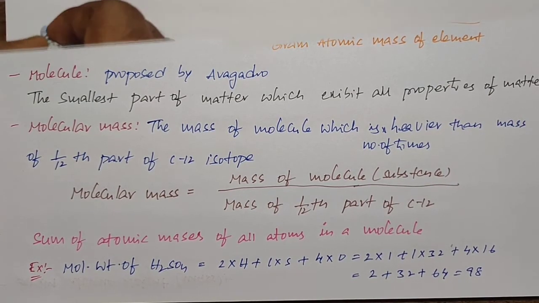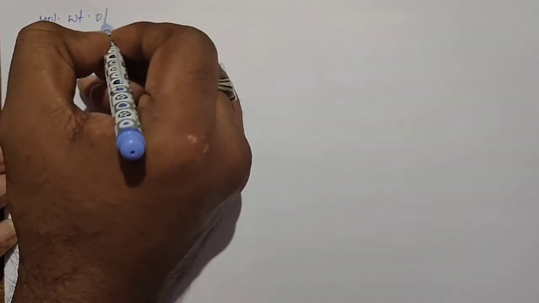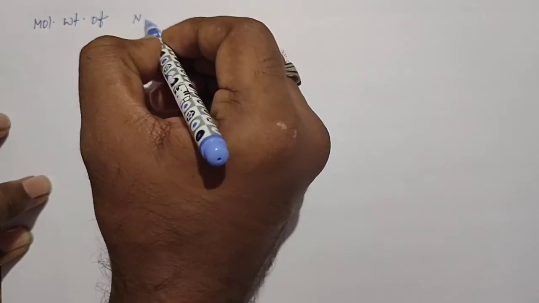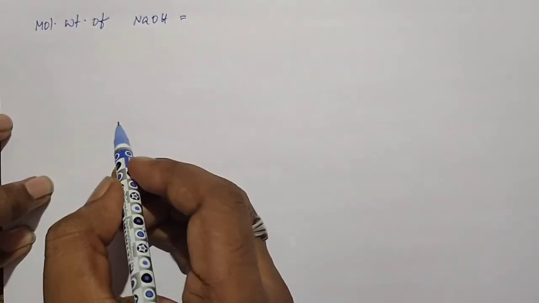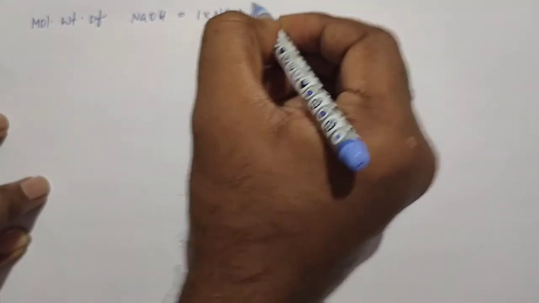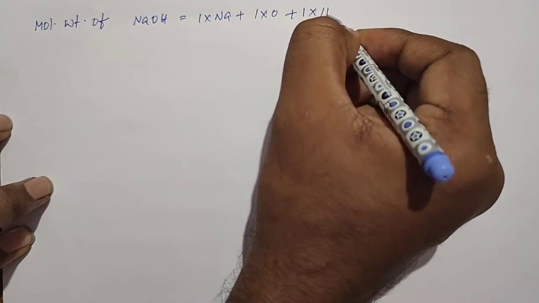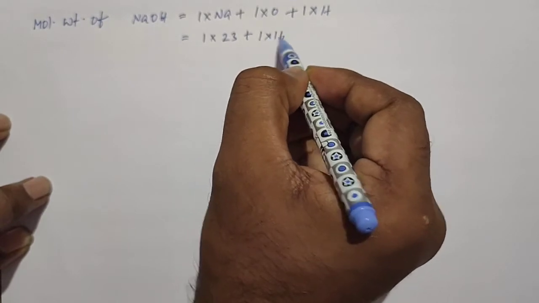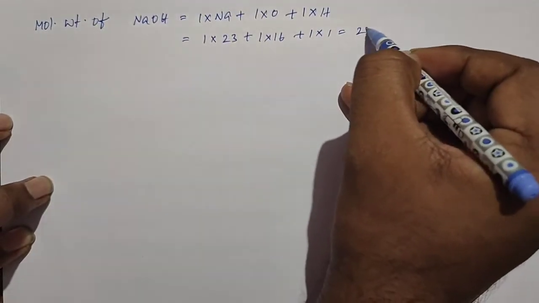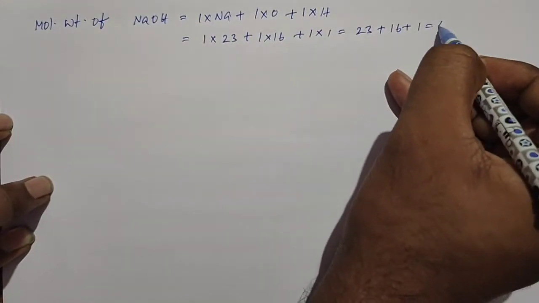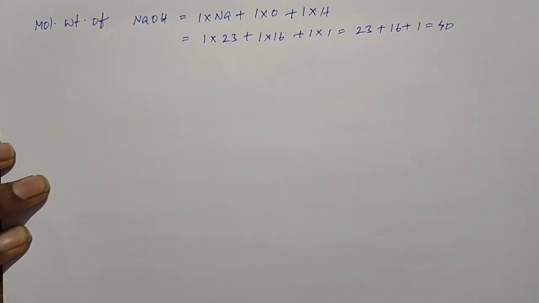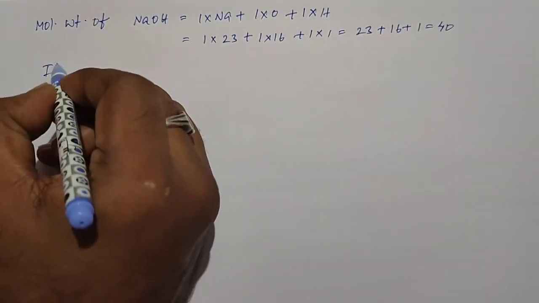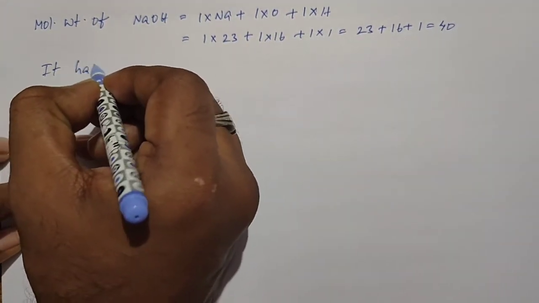So I will give one more example for the molecular mass. Molecular weight of NaOH. Here we have one sodium atom, one oxygen atom and one hydrogen atom. Now the atomic weight of sodium 23, for oxygen 16, for hydrogen 1. That is equal to 23 plus 16 plus 1 is equal to 40. So the molecular mass of NaOH is equal to 40. So like atomic weight, molecular mass also has no units.